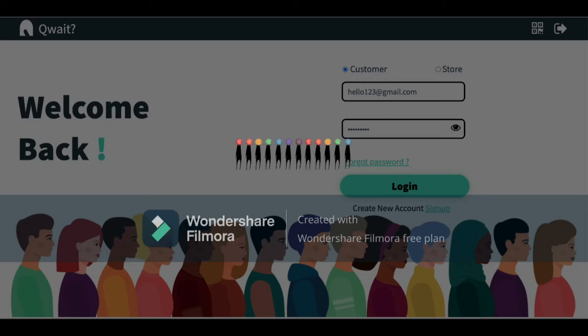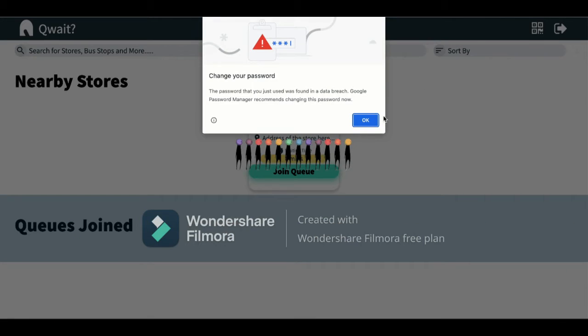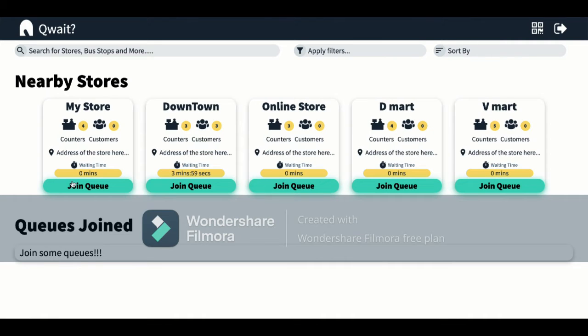We are logging into the website as a customer. When a customer enters the website, they see this view. This view shows all the nearby stores. Nearby stores means all the stores that are listed on our website and are in the locality of the customer. When the customer wants to enter any store, he would be able to see the stores which are nearby him and which he can join.